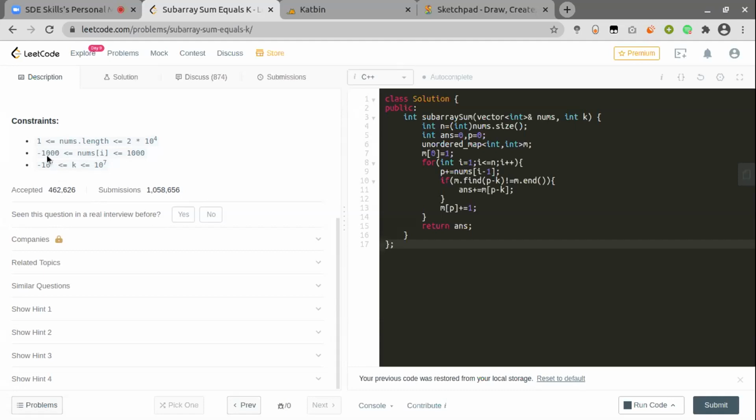Since there are negative values here, we can shift our origin from 0 to plus 1000, and then all the sums will be in the range 0 to 2000 only. So we can declare an array with size 2000 initialized with 0. Then this operation will be constant time. Even accessing any element of the map will become a constant time operation.